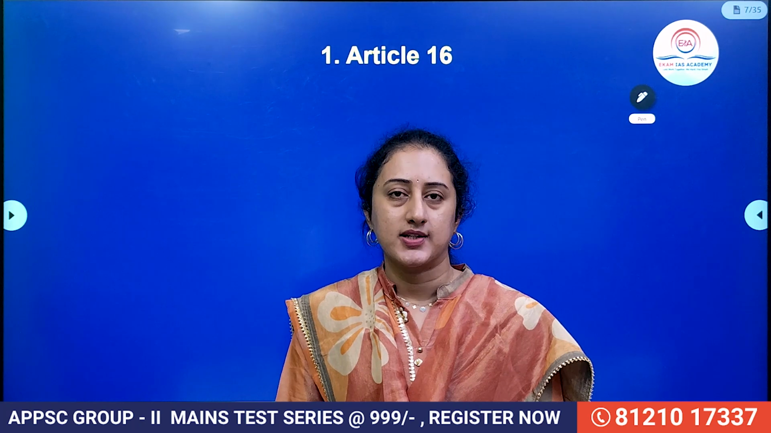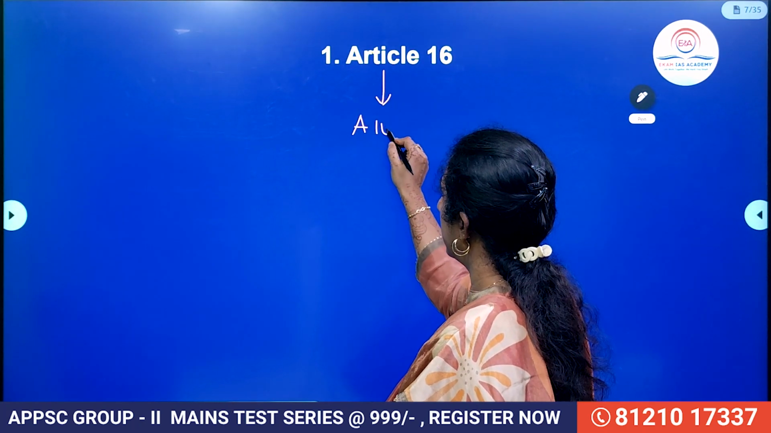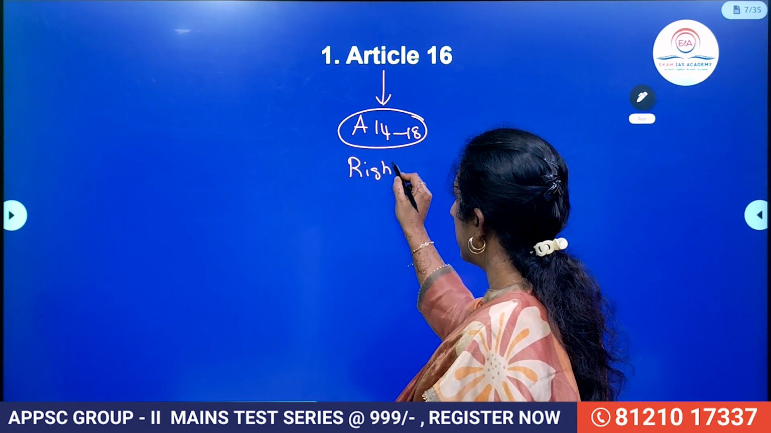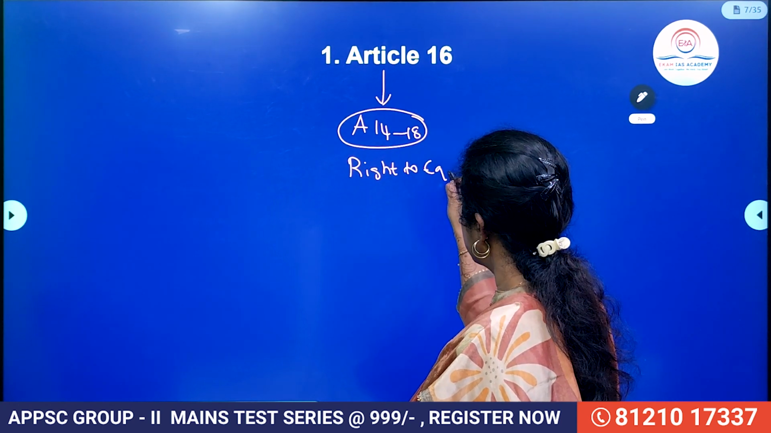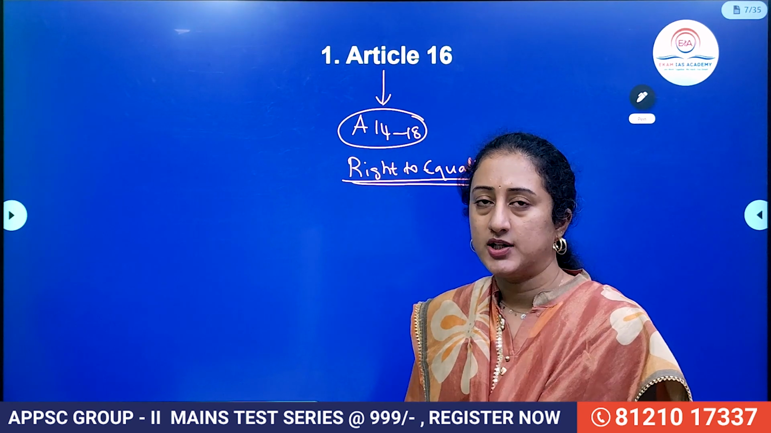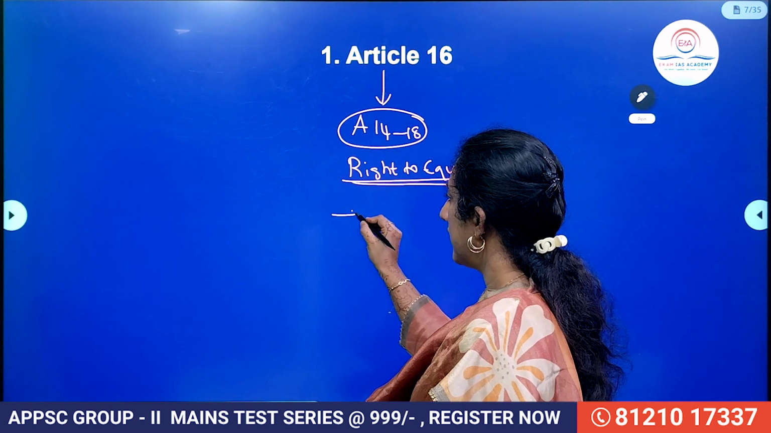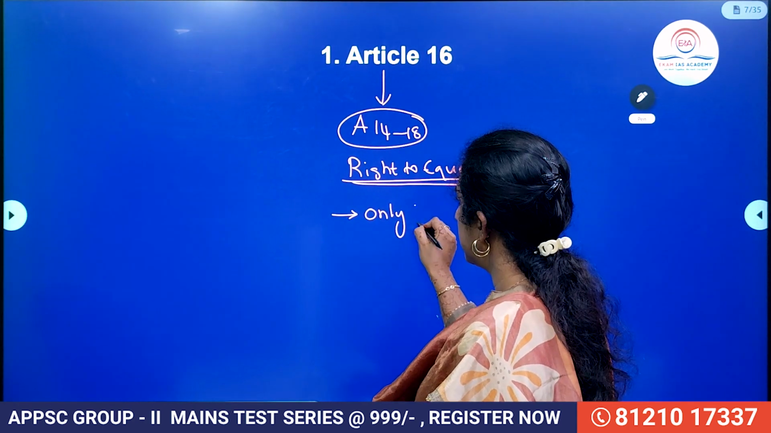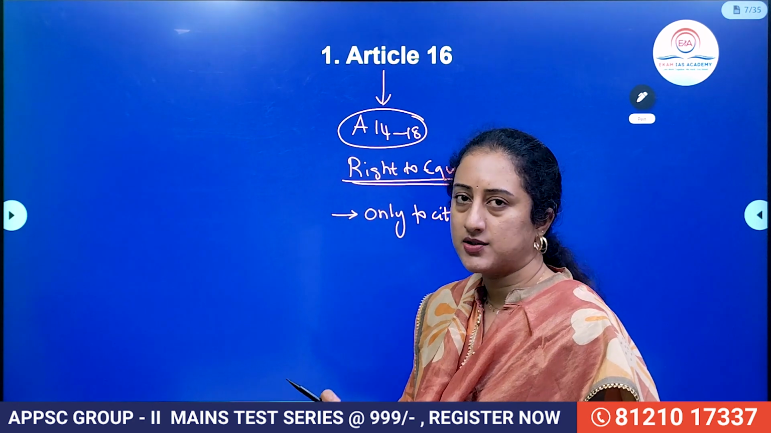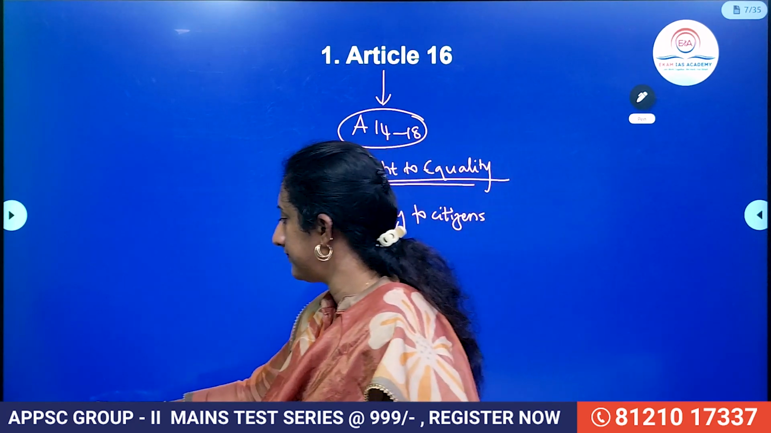So what does Article 16 talk about? Article 16 forms part of Article 14 to Article 18 of the Indian Constitution, which promotes the fundamental right to equality. So this is also one of the articles which guarantees the right to equality. In what aspects it is trying to promote equality, we'll understand in a while. But here, this right is only available to citizens of India. This is what we have to clearly understand. Then we'll understand the provisions from 16 clause 1 to 16 clause 6.